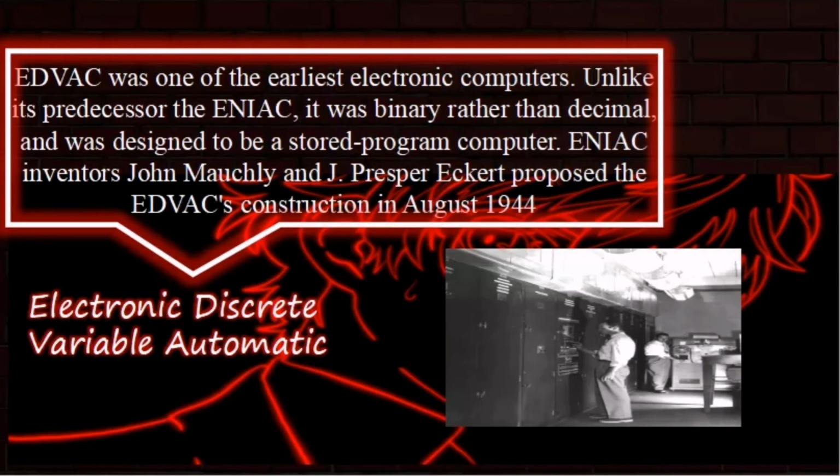Electronic Discrete Variable Automatic Computer, also known as EDVAC. It was one of the earliest electronic computers. Unlike its predecessor, the ENIAC, it was binary rather than decimal, and was designed to be a stored-program computer. ENIAC inventors John Mauchly and J. Presper Eckert proposed the EDVAC's construction in 1944.